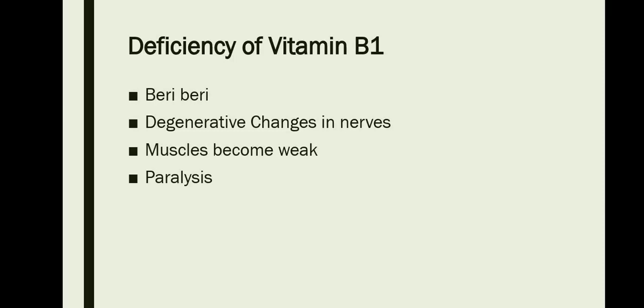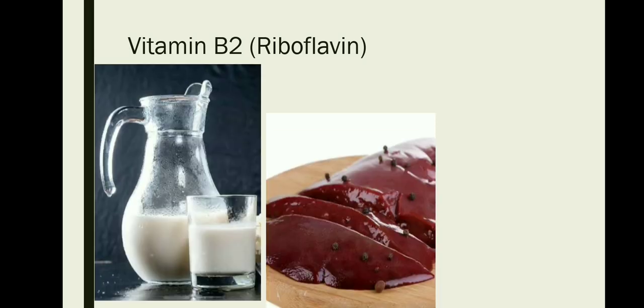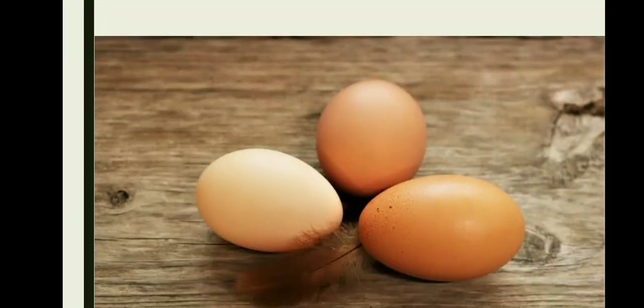Now let's move on to vitamin B2. Vitamin B2 is also known as riboflavin, and the sources of vitamin B2 are milk, liver, green leafy vegetables, whole grains and egg.